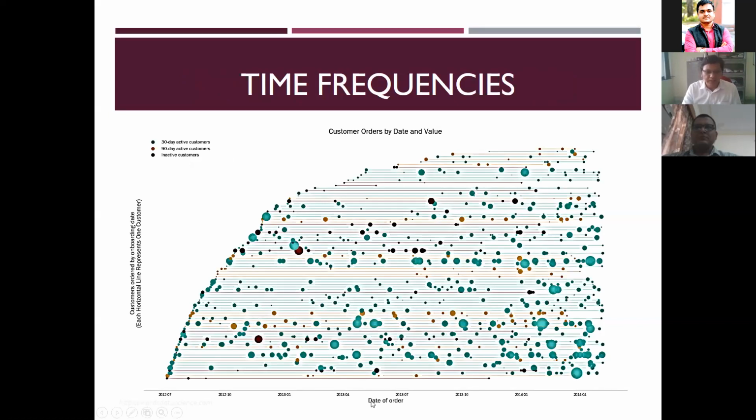Here in this picture, you can see the date of order on the horizontal axis, and here these are the orders. You can see the customer classification here, and each line represents a particular customer. The bubble size may be the value. But the point to note here is that high dimensional, high frequency data comes now with time.